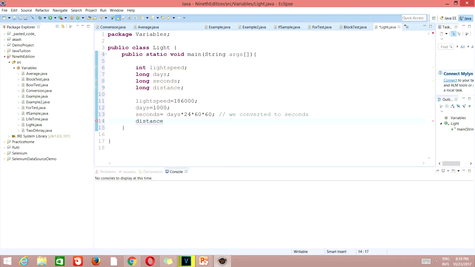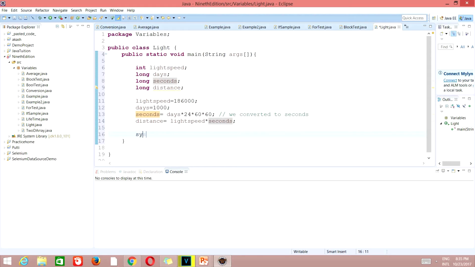Okay, distance. If you're a physics student, then you'll know what distance is. What is the formula of distance? Light speed into seconds. So this is to compute the distance. Sorry, light speed into seconds, not distance.